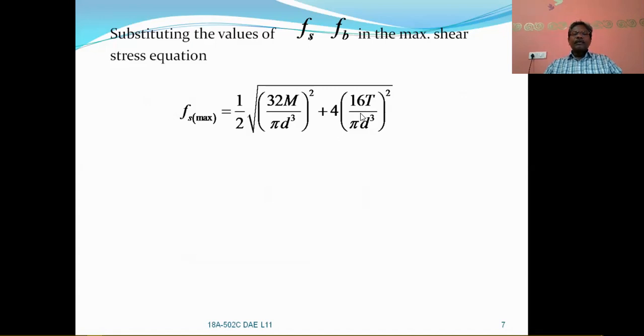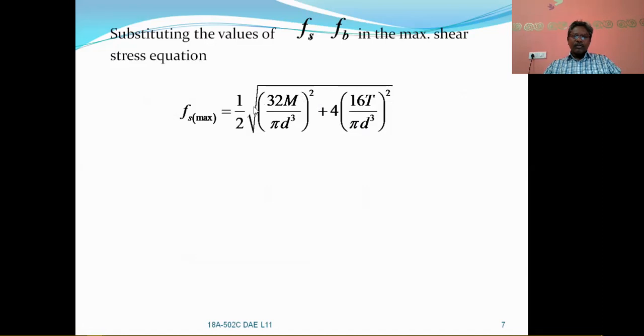So here, if you bring this 4 into the bracket, then it will become 2, and this also becomes 32 T by pi d cube whole square. So 32 by pi d cube and 32 by pi d cube are squares, so we can bring the common factor to the outside.